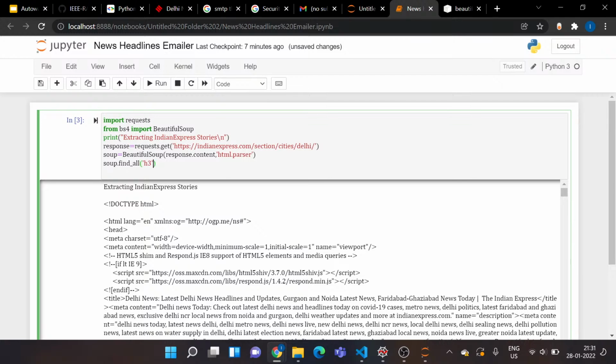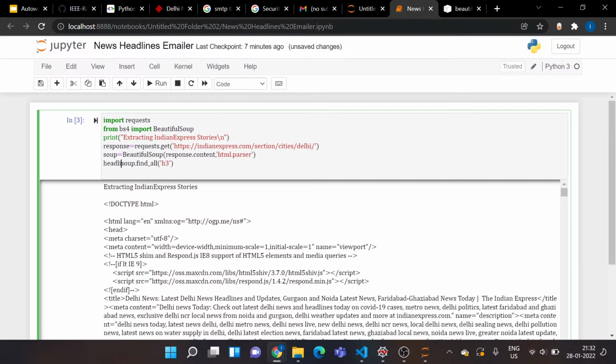Now this is simple code, but if you get into a complex structure, you need to add a comma, then these curly braces, and here you pass, if you want to be a bit more specific, any class in that tag that you want to specify, and then another attribute you want to specify, say name, and then you say the name is something. This is the way you can locate these elements and get the text out of them. For this code I don't require all of that, so I'll just remove it. I just need this heading tag because the code is quite simple over here.